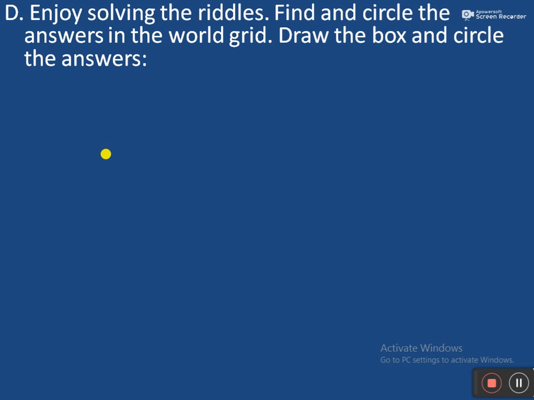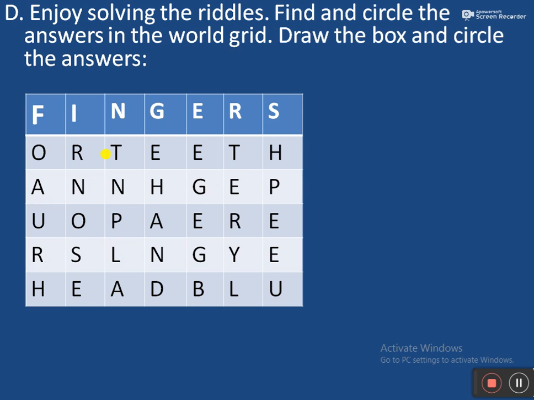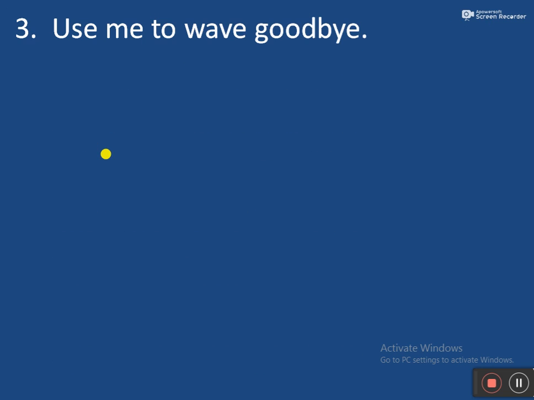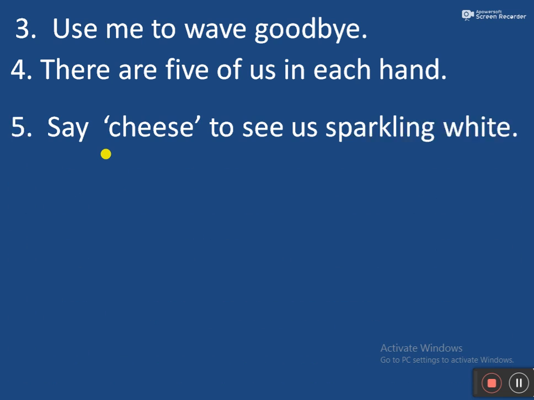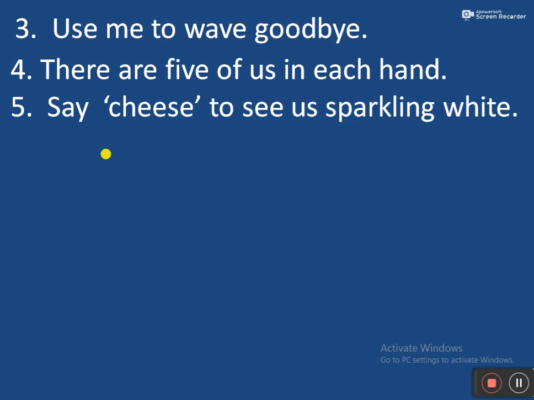Exercise D. Dear students, this is homework only for you. This question is like a game. First read the questions carefully, then find the answers in the box. The first question is, wear a smart hat to cover me. The second question is, I sit pretty at the center of your face. The third question is, use me to wave goodbye. The fourth question is, there are 5 fingers in each hand. The fifth question is, say cheese to show a sparkling white.